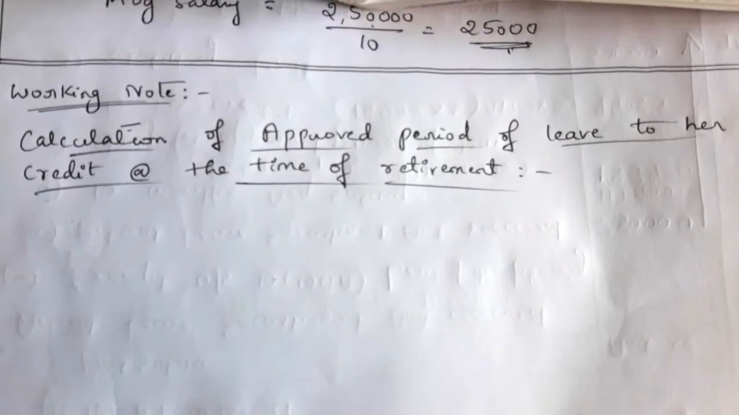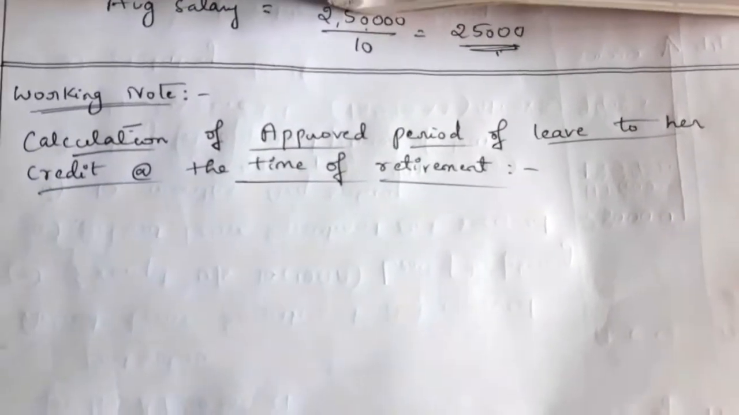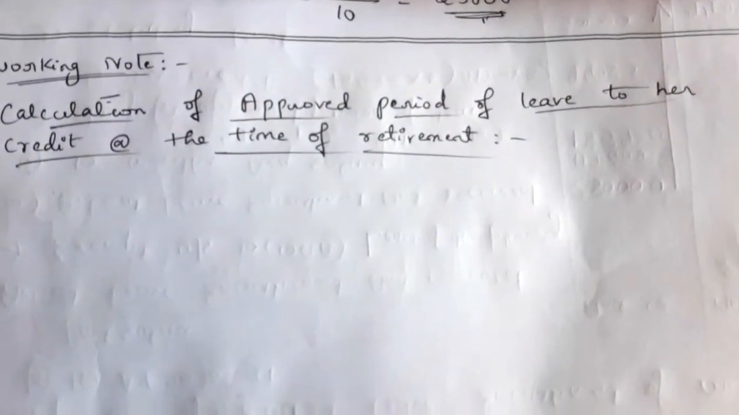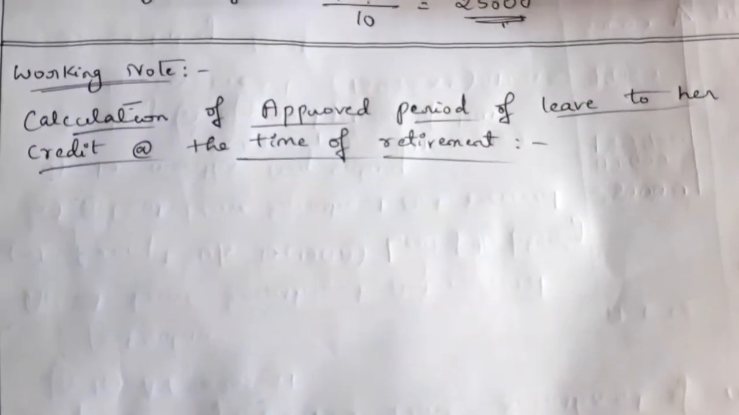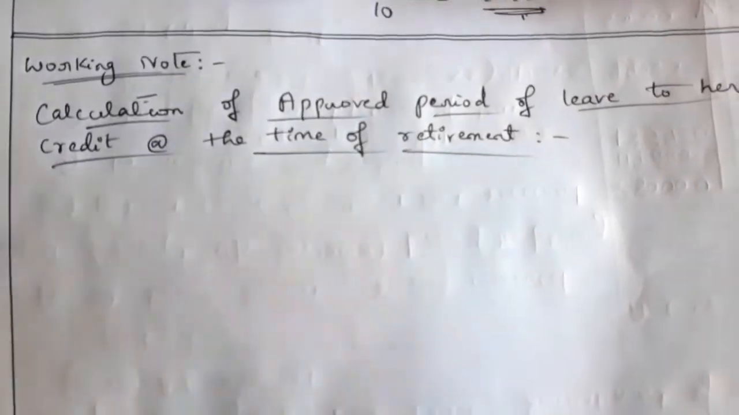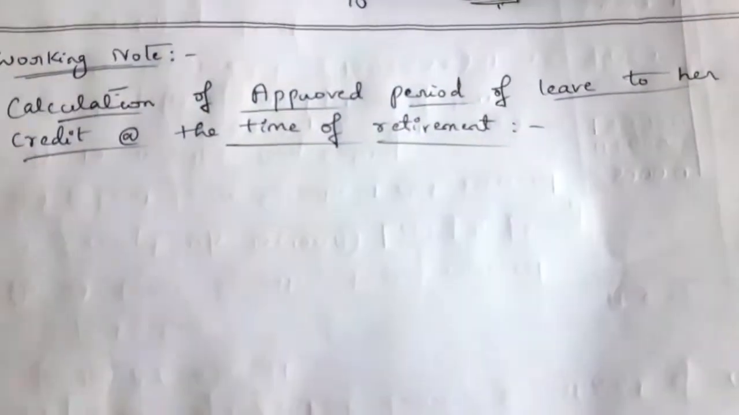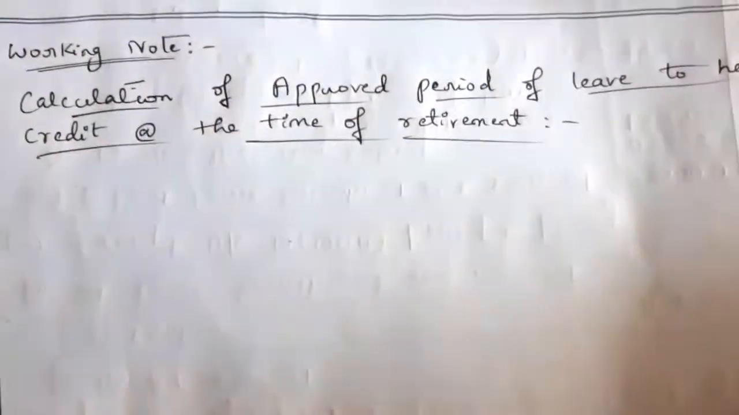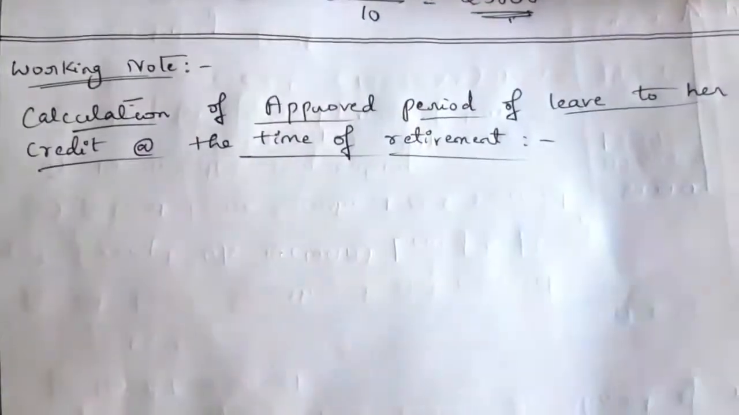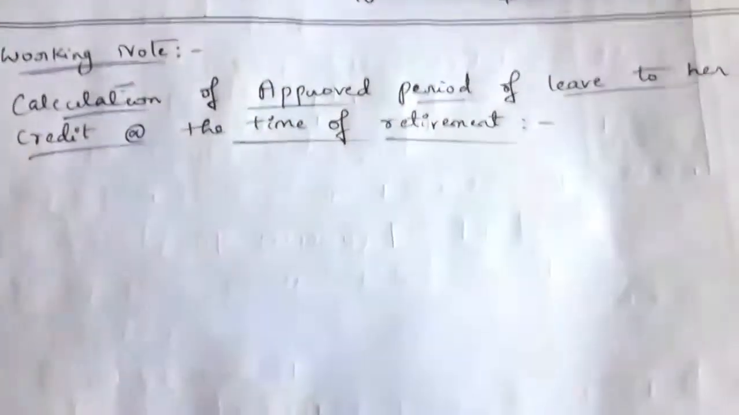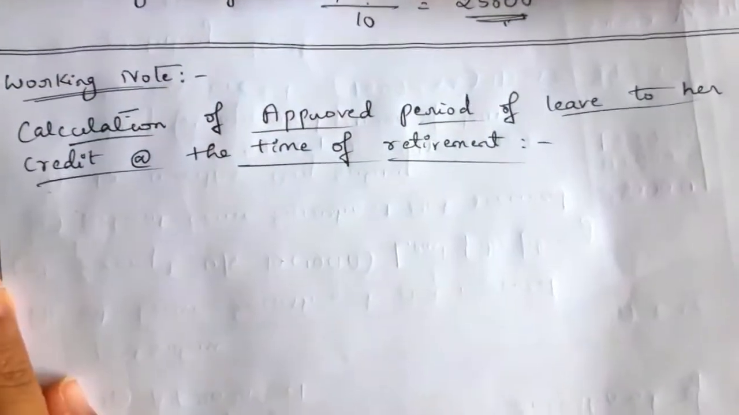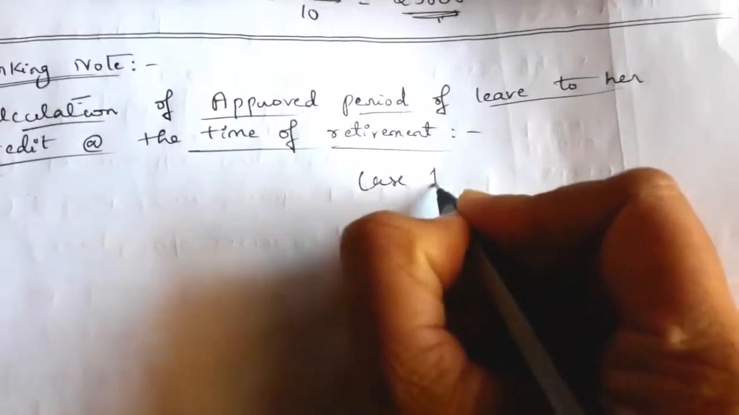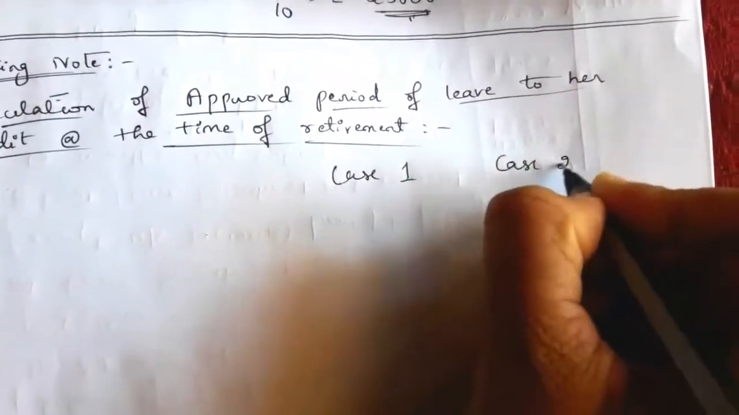So now calculate the working note, that is for the calculation of the approved period of leave to her credit at the time of retirement. In this question they have not given directly the approved period of leave to her credit, but they have given indirect information. With that information we have to find it. So there are 3 cases: case 1, case 2 and case 3.